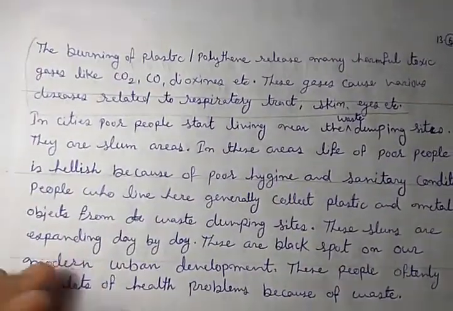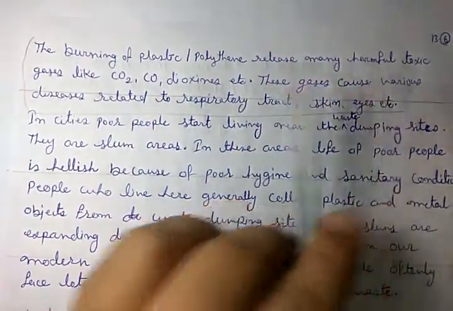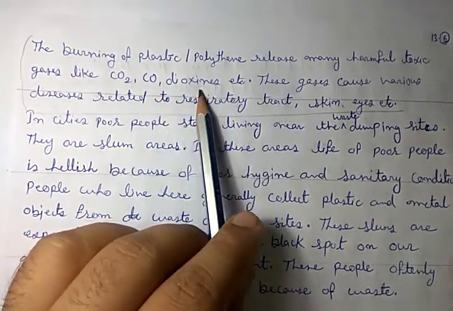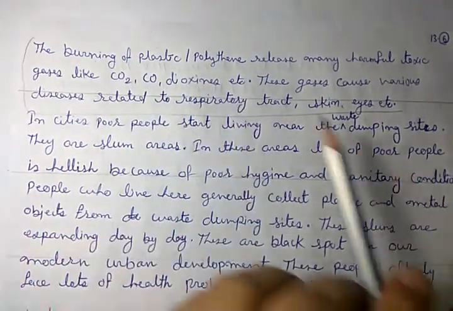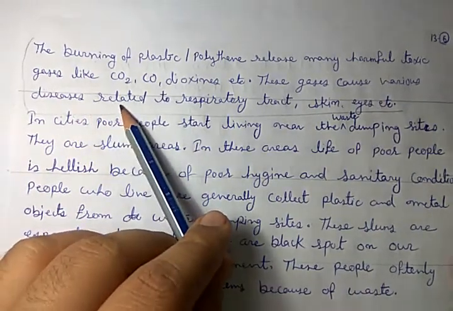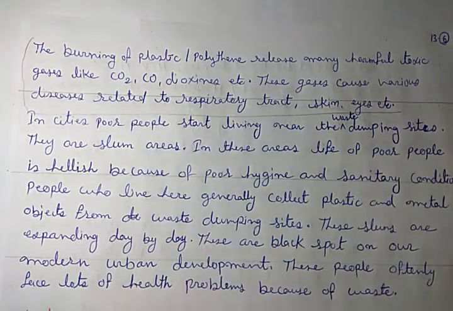Now, the burning of plastic or polythene releases many harmful toxic gases like carbon dioxide, carbon monoxide, dioxins, etc. These gases can cause various diseases related to the respiratory tract, skin, eyes, etc.